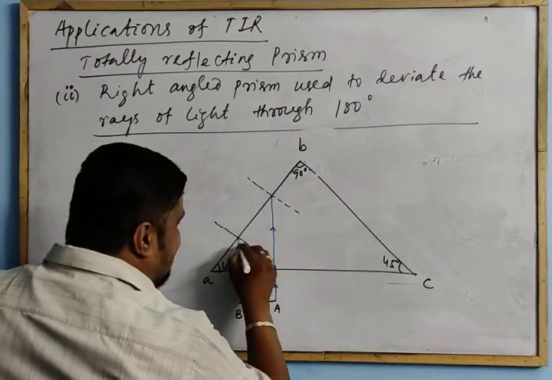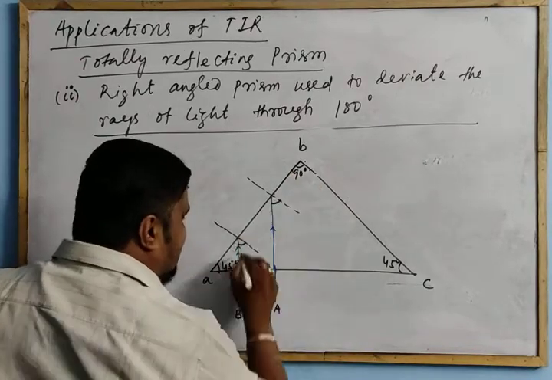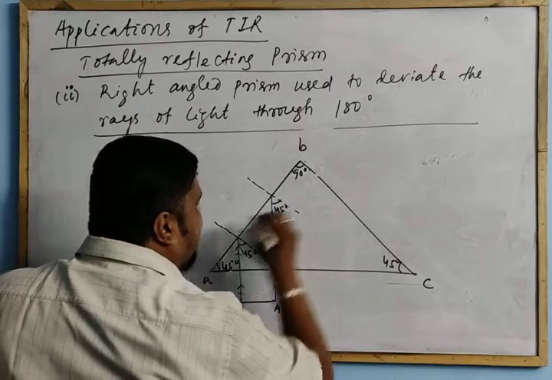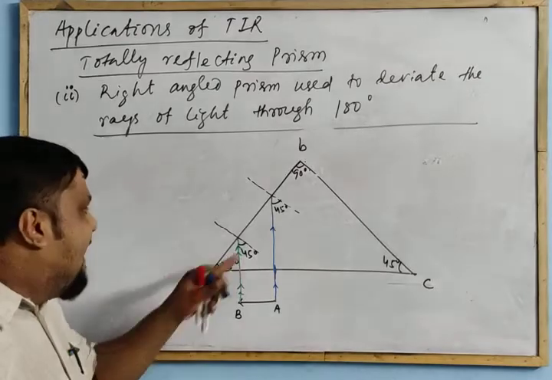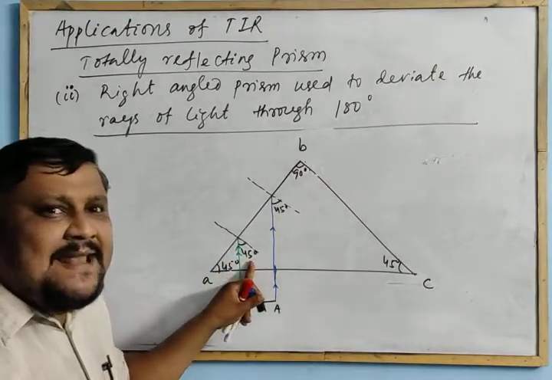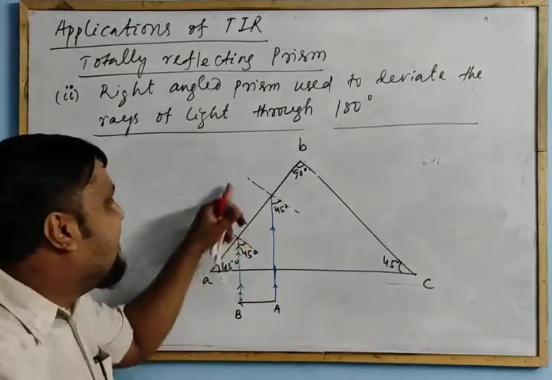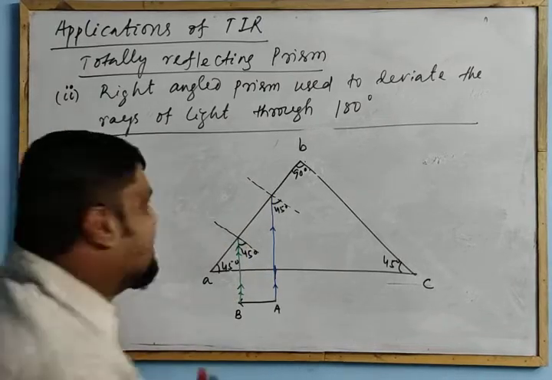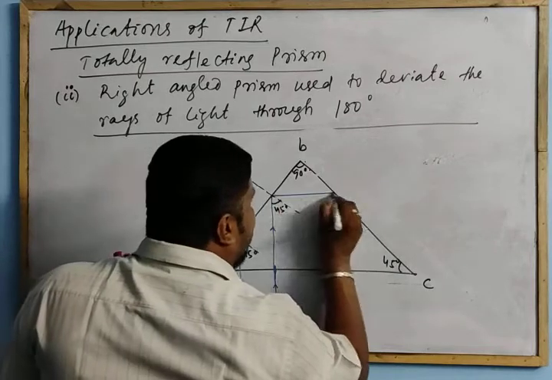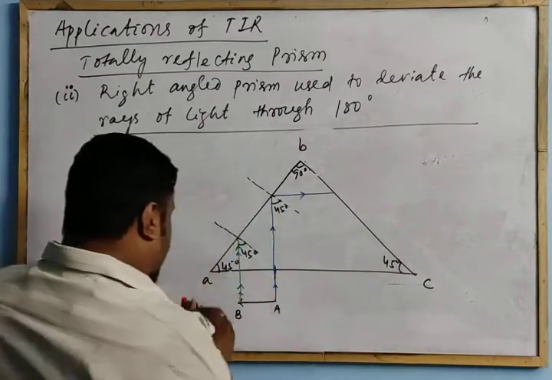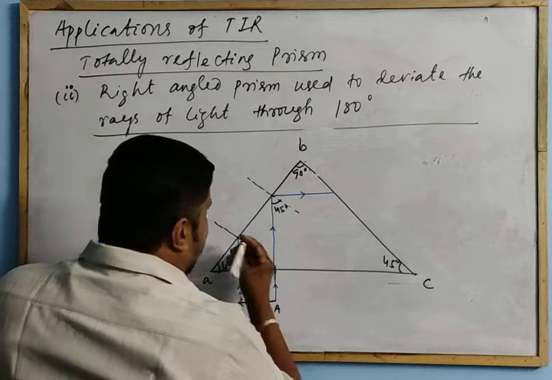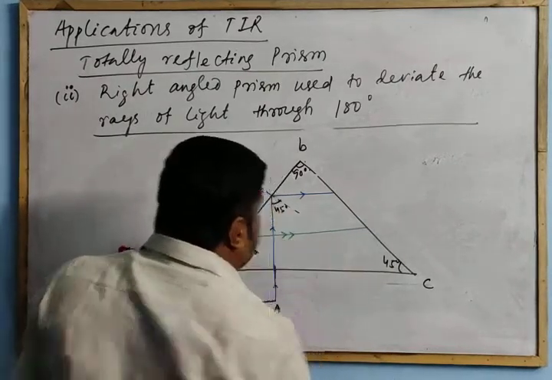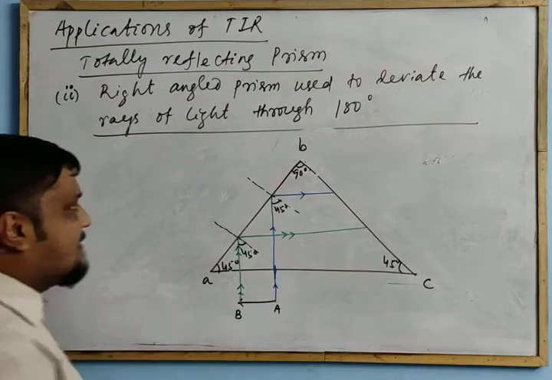So this is the angle of incidence. If this is 45, this angle should also be 45 degrees. And this is greater than the critical angle for the glass-air interface. So the ray gets total internal reflection. This ray gets total internal reflection like this, and the other ray also gets total internal reflection like this.